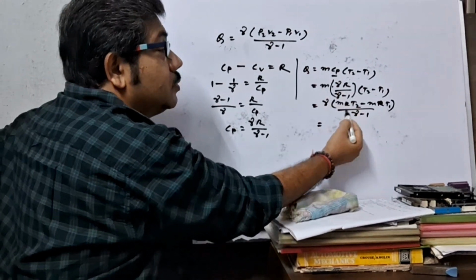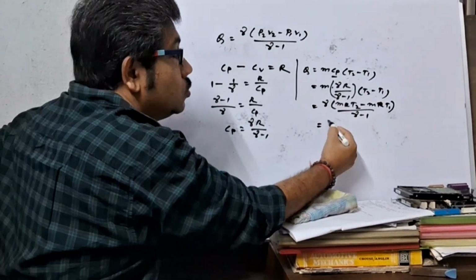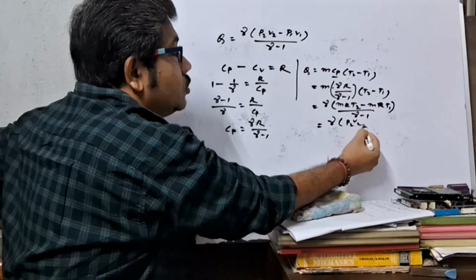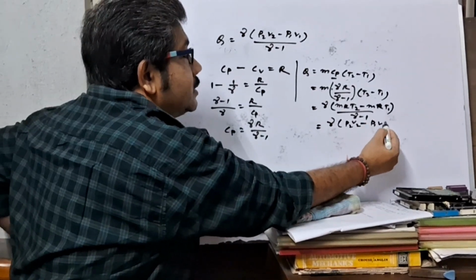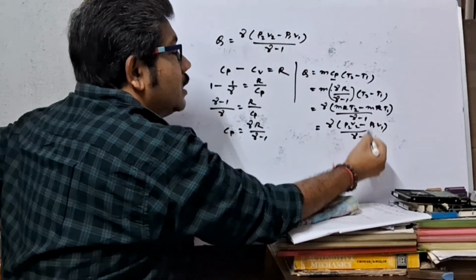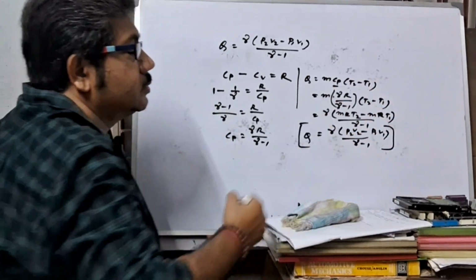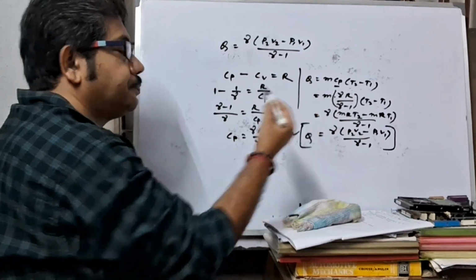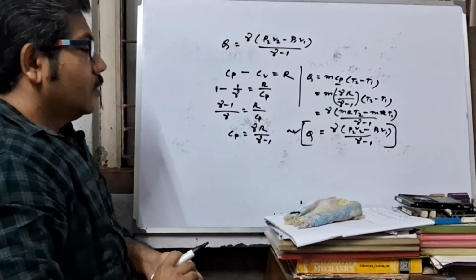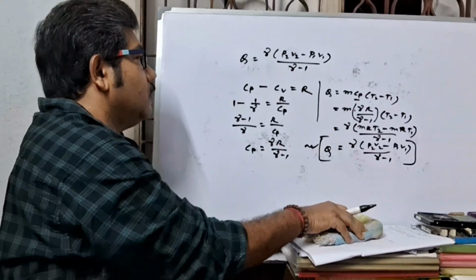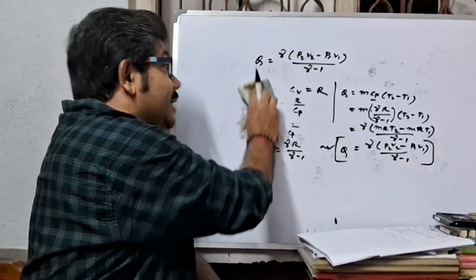And according to perfect gas equation, mRT2 means P2V2, mRT1 means P1V1, by (gamma minus 1). So Q equal to this. This is the proof.